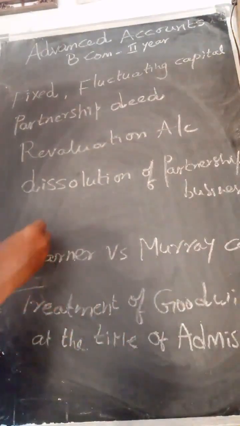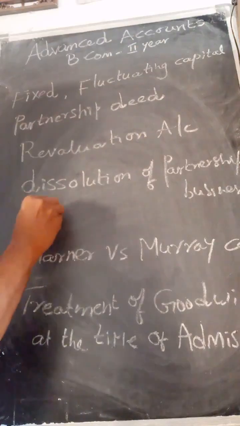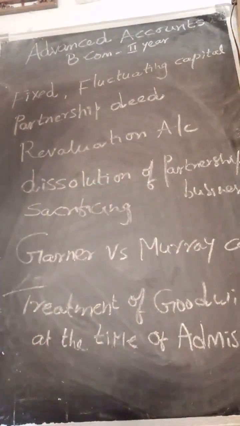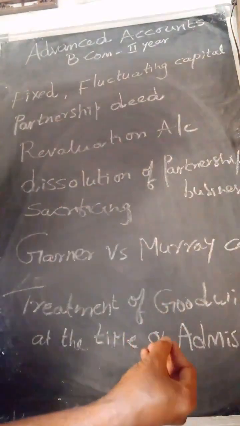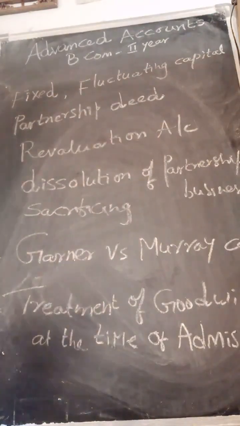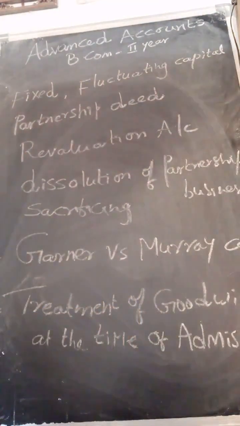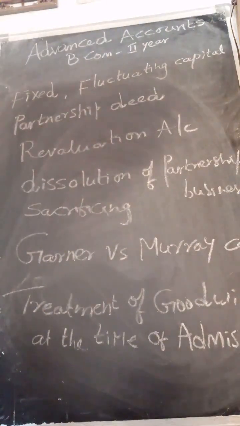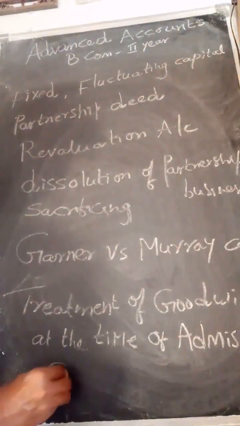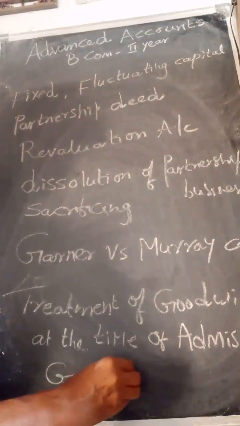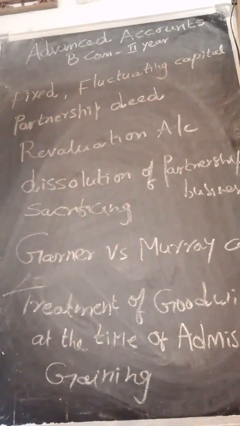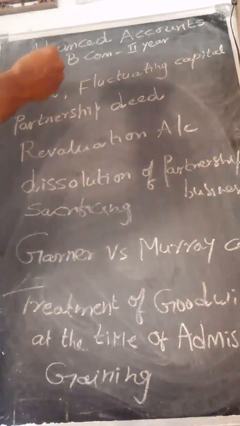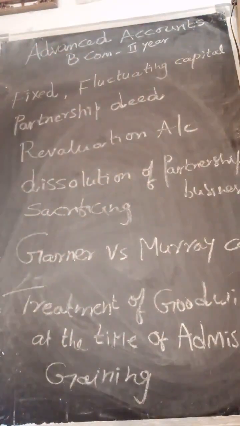Other than this, my dear students, you need to learn about sacrificing ratio. So what is sacrificing? See, when a new partner is taken into the business at the time of admission of partner, the old partners are losing their share. For that purpose, we calculate sacrificing ratio, and in case of retirement of the partner, we calculate gaining ratio. So my dear students, from unit number 1, there is a choice of getting a problem in sacrificing ratio and gaining ratio, and in case of theory, fixed capital and fluctuating capital you are going to get, my dear students.